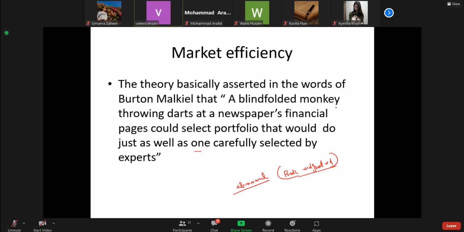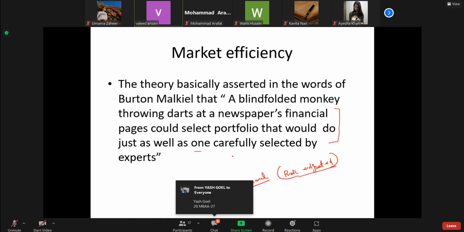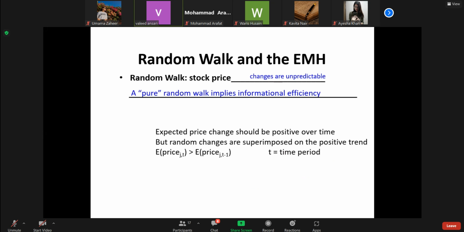An experiment was carried out where a careful portfolio was formed using theories like Markowitz's, and then similarly a portfolio of 15, 20, 30 securities was formed by throwing darts. Then the performance of these portfolios was compared, to see whether they can beat the market. It was found that both portfolios cannot beat the market. So that is why the efficient market is considered to be the backbone.